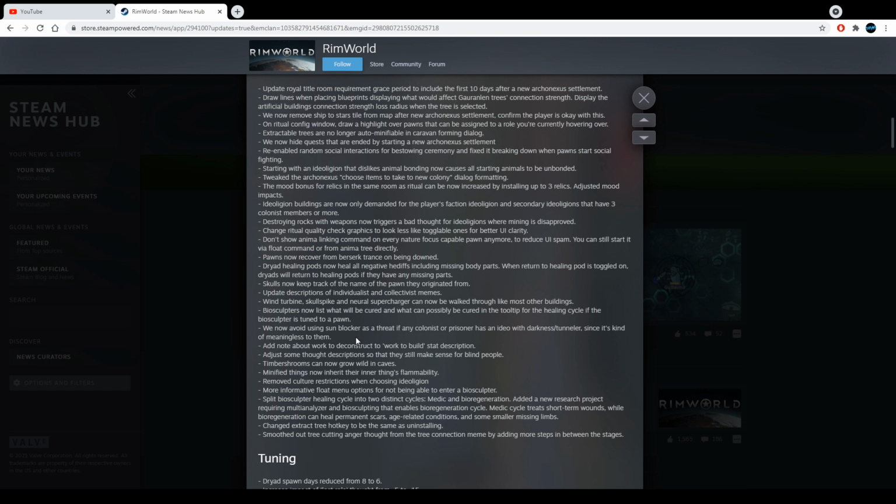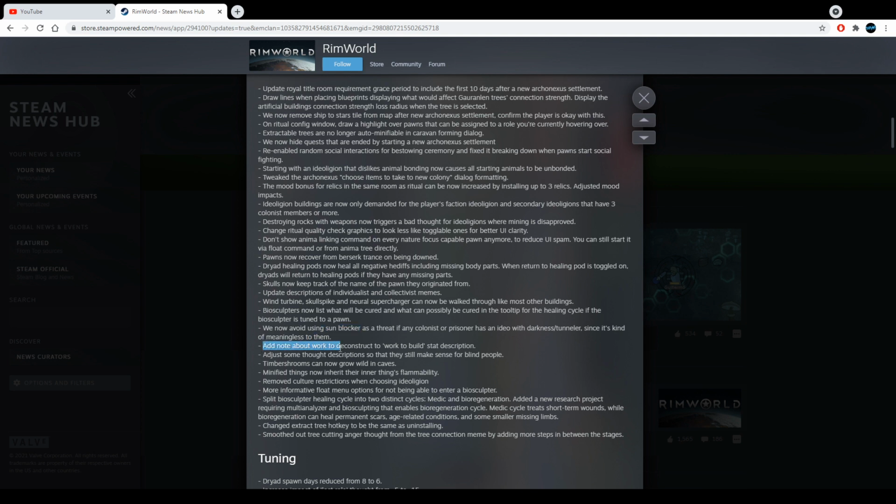Yeah, of course. Why would this be a threat to people who love darkness and being in caves? Like, why would sun blocking be a threat to them? That makes sense.